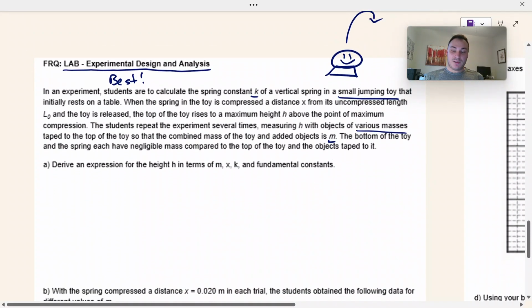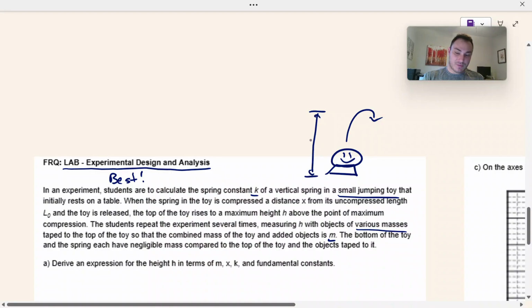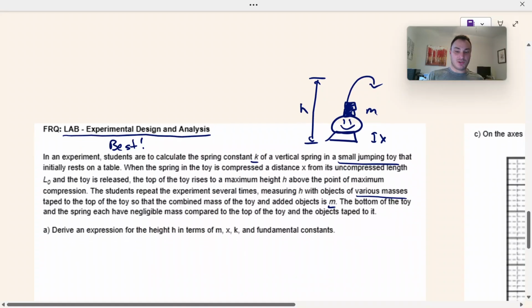Okay, so we have an experiment where we're basically launching a toy and measuring how high it goes, and we're in the process of doing a lab that's a lot like this, but I gave you a lot of different directions to go with the lab. In this particular lab, they're measuring height and they're changing the mass of the object by taping different masses to the top. So they're altering the mass of the object. I know a lot of you, when you did this lab, decided to alter the compression. But you also could have done this lab by altering the mass. So that's what this person is doing.